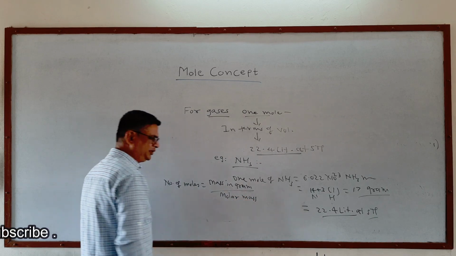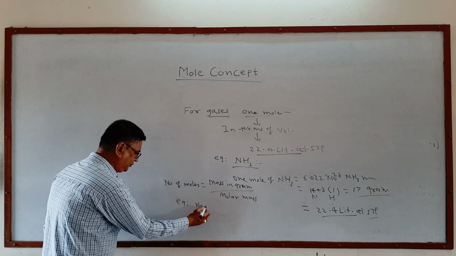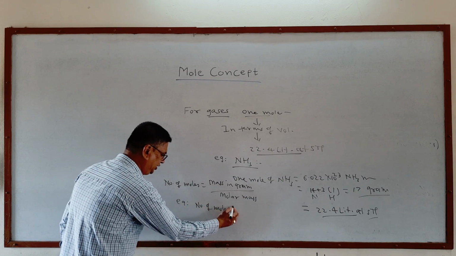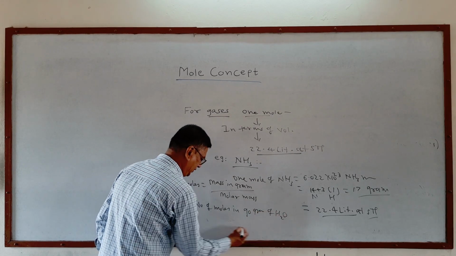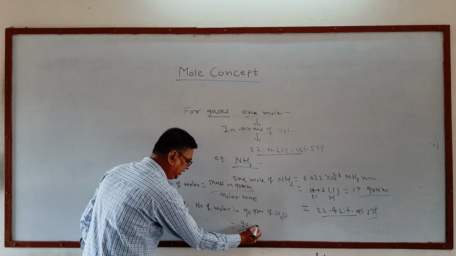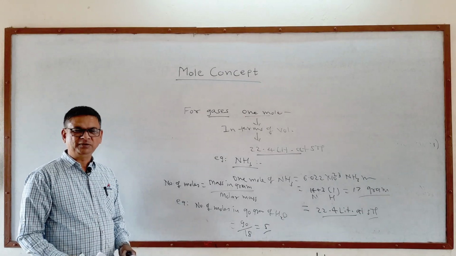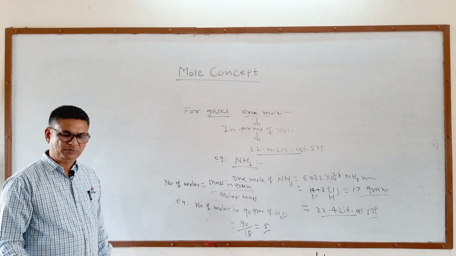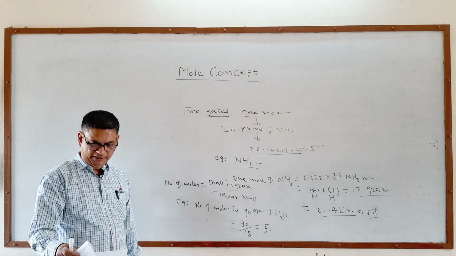Take an example: if you are given 90 grams of water, the number of moles in 90 grams of water, that is H2O, will be equal to 90 upon the molar mass of water, which is 18, so it is 5 moles. It means from the given mass in grams we can find the number of moles in this manner.